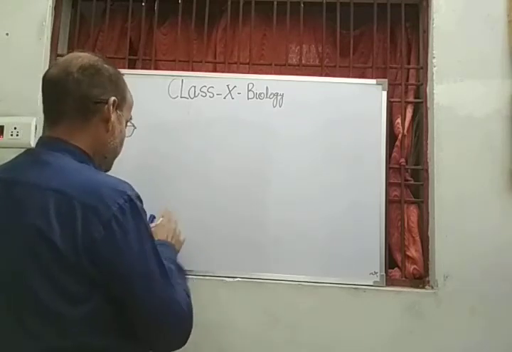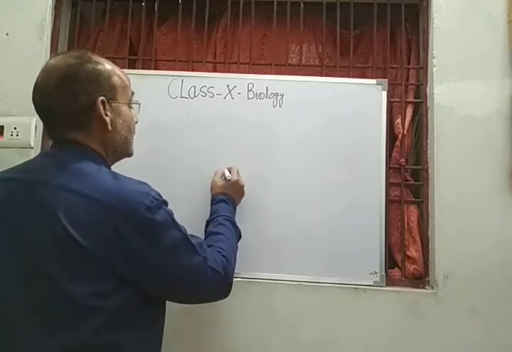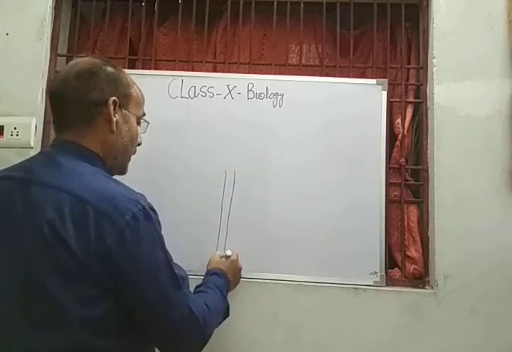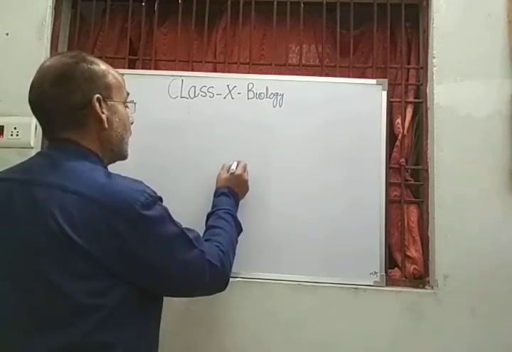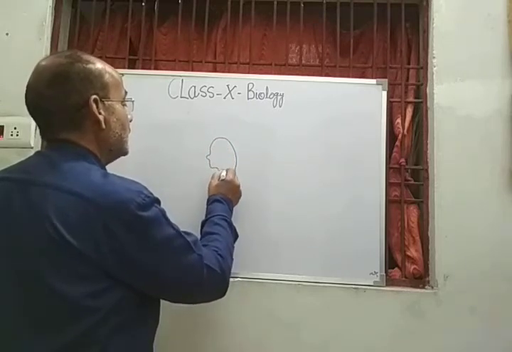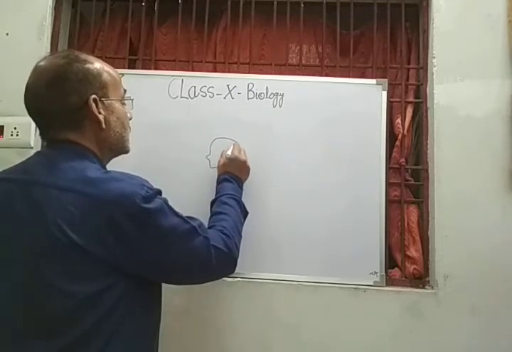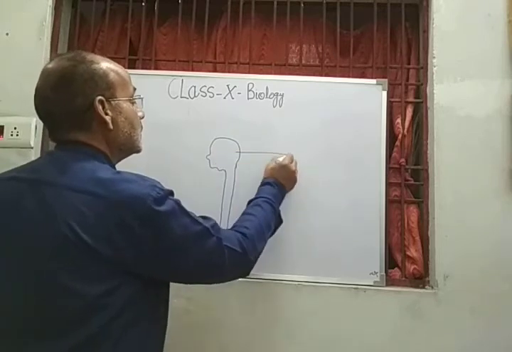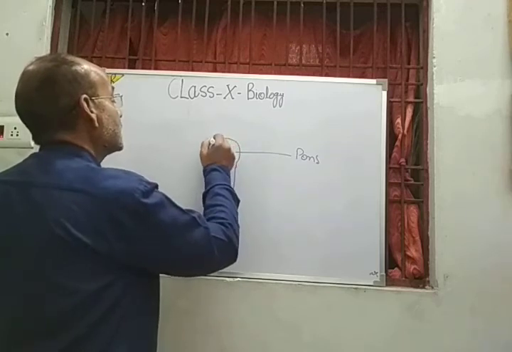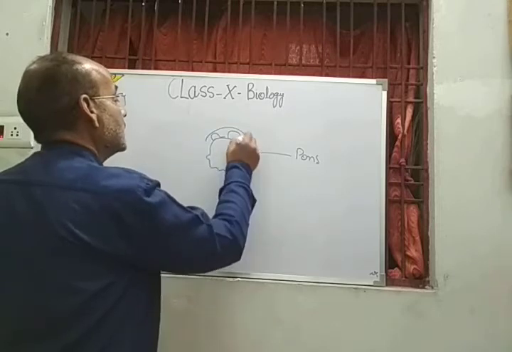This brain gets extended as the spinal cord. This is the spinal cord, and it starts from a structure which is called pons. So this is the pons. And students, above the pons there are certain structures.